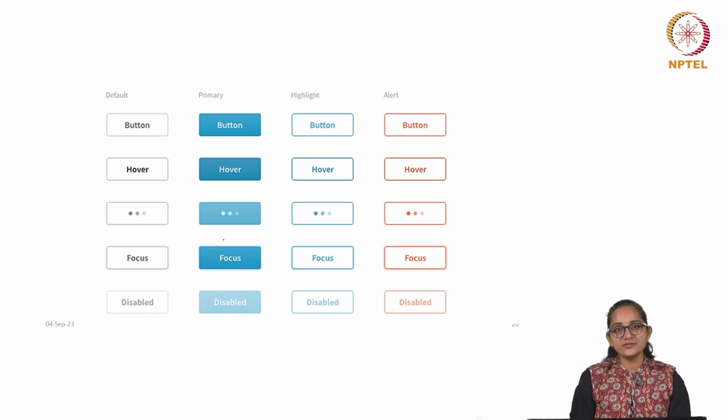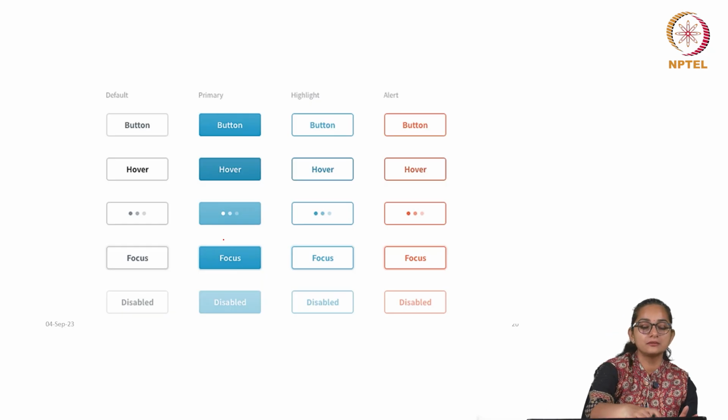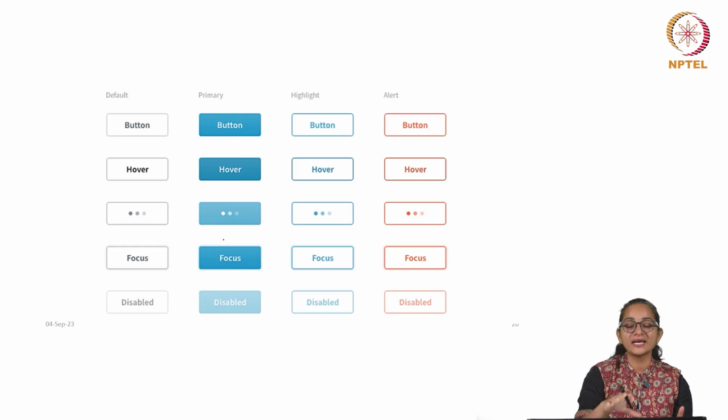This is a kind of study, or this kind of palette, which user interface designers probably create before they start coding or designing an interface. So basically how a button in default state would look, how primary or important buttons would look like this. If you want to highlight something, then how it looks.